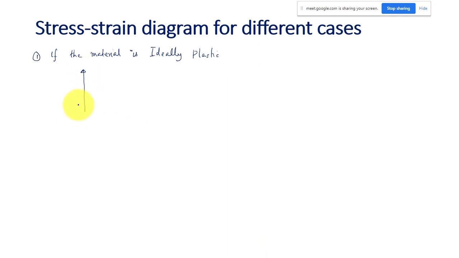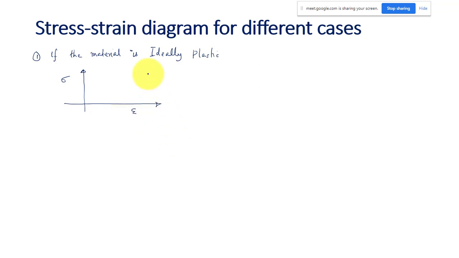This type of question is many times asked in the engineering services or GATE exam. Sometimes different stress strain diagrams will be given, which is for ideally plastic, which is for elastoplastic, which is for elastic, something like that.